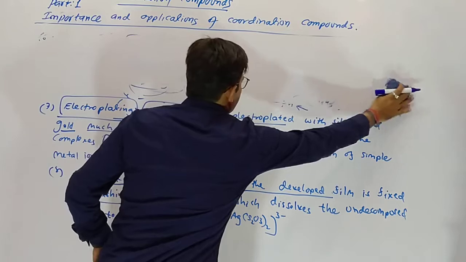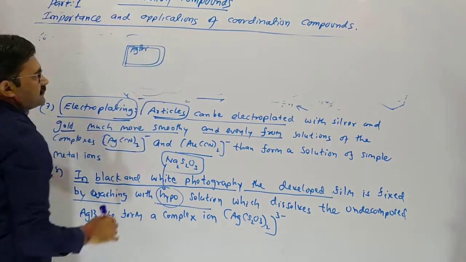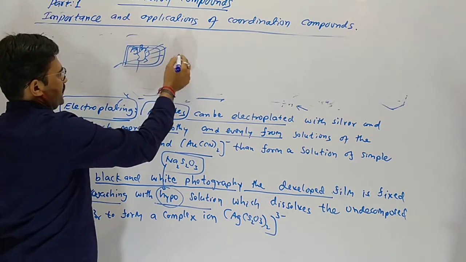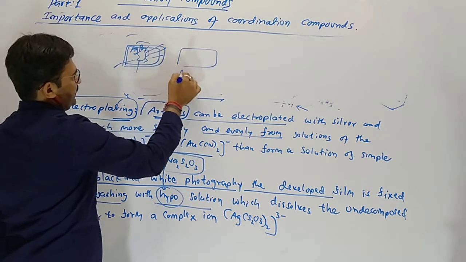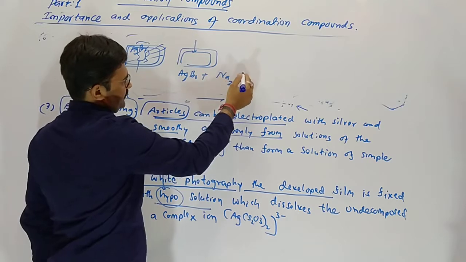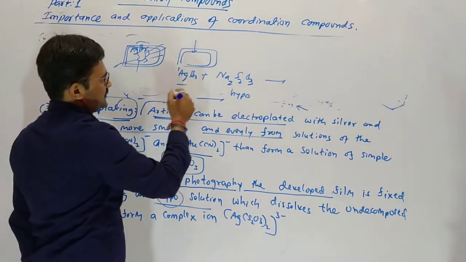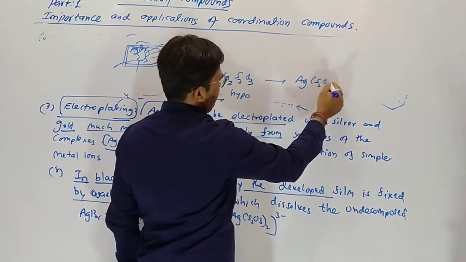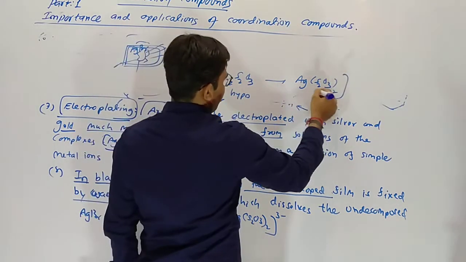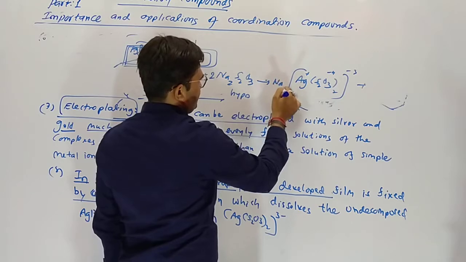When we take a photograph on the film, there is a layer of AgBr. In the dark room, the unexposed part, where light has not fallen, we have to remove from the film to get the negative. AgBr reacts with sodium thiosulfate, hypo, and the excess Ag is replaced with thiosulfate, giving a complex ion.